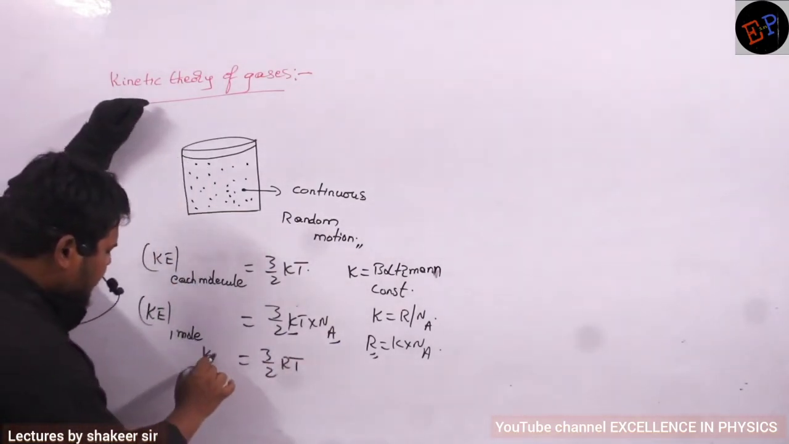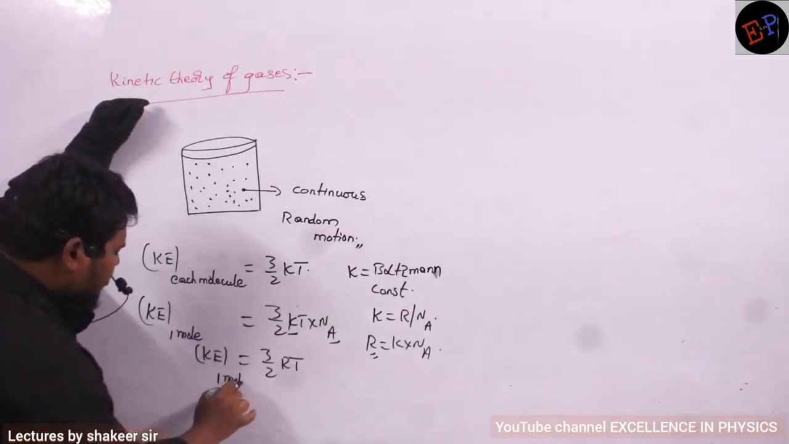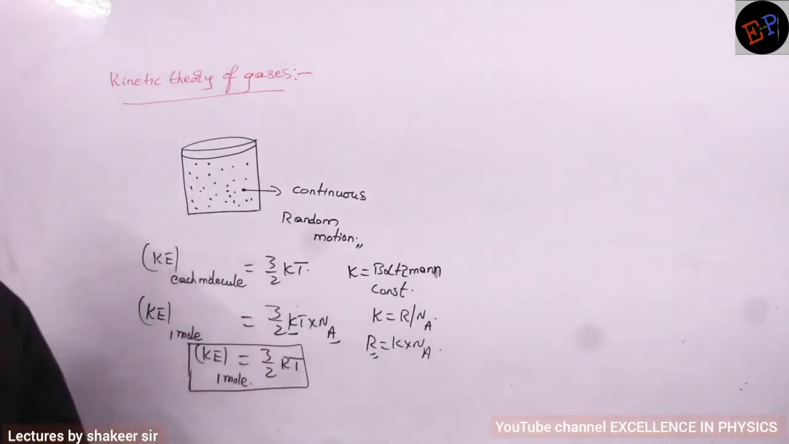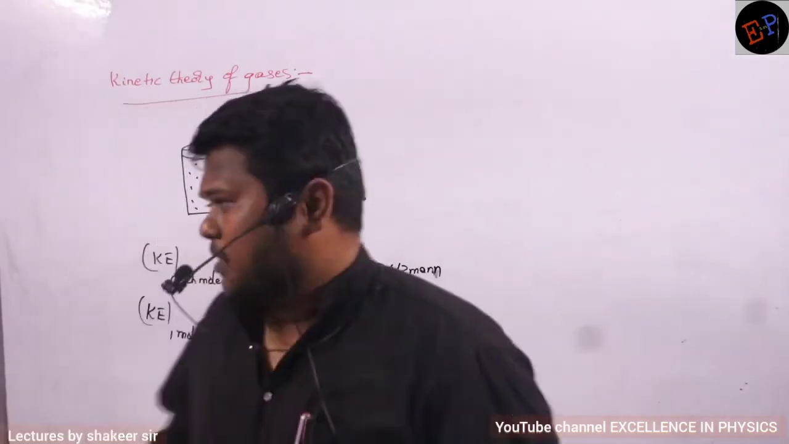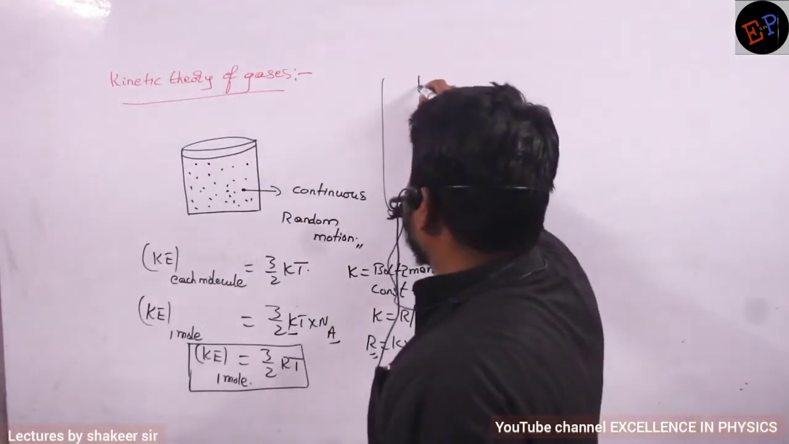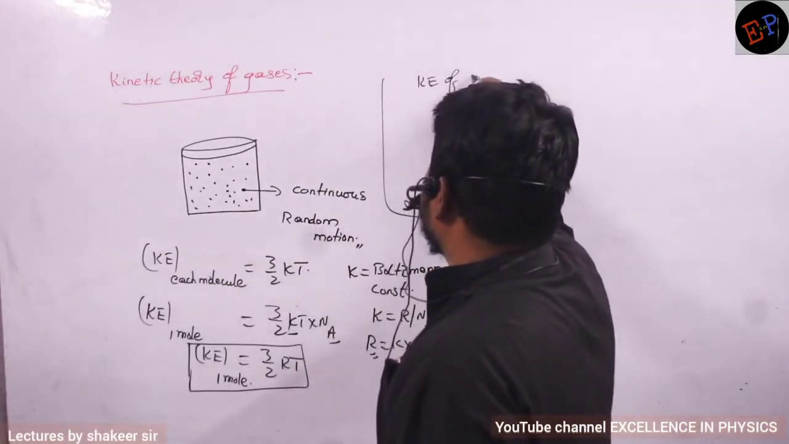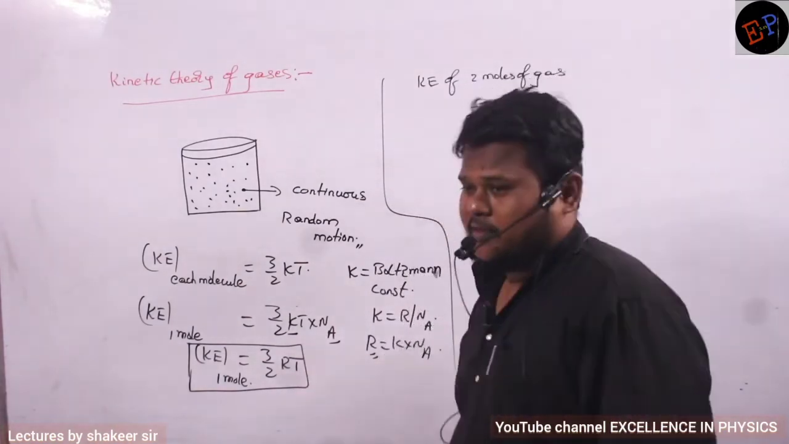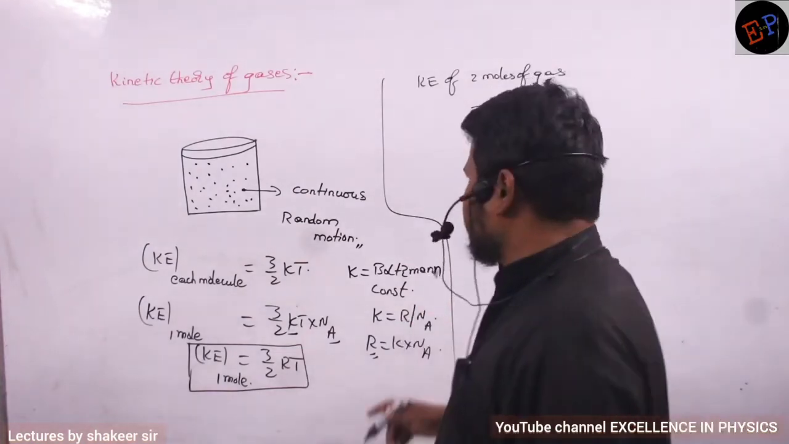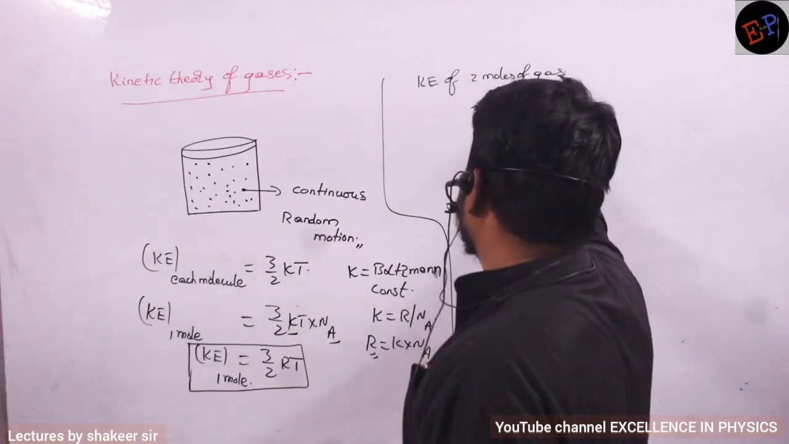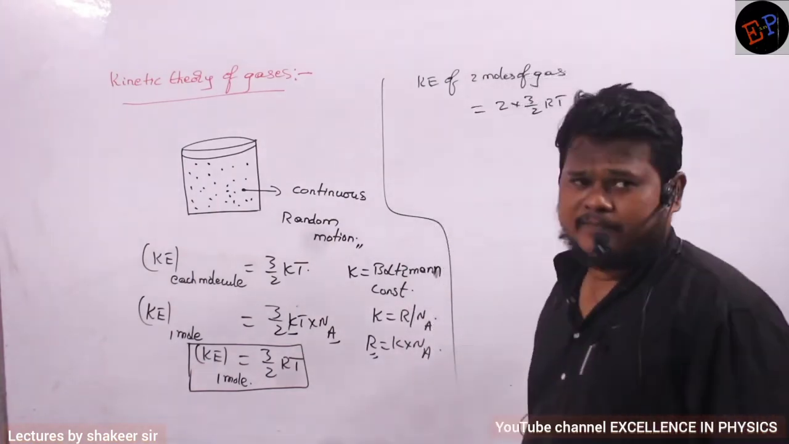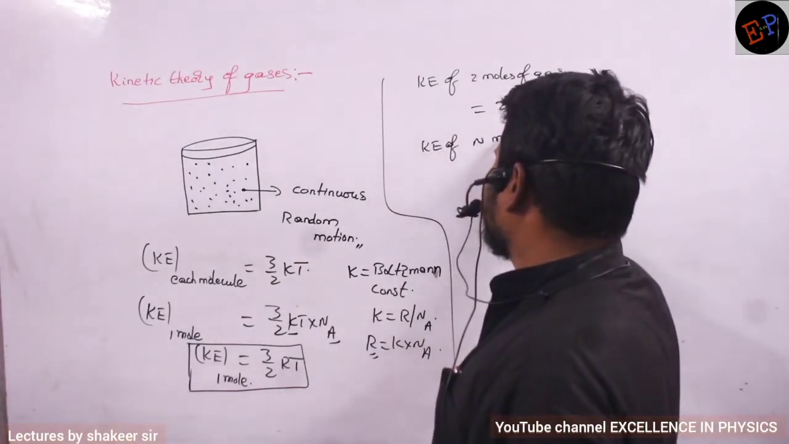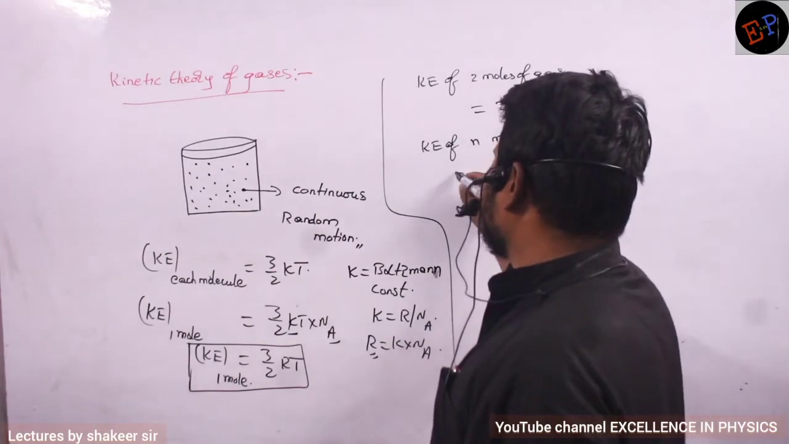Now, what is meant by 3/2 RT? This is the kinetic energy for 1 mole of gas, or 1 mole of atoms or 1 mole of molecules. Are you able to understand how we are deriving? Similarly, how can I calculate kinetic energy of 2 moles of gas? For 1 mole, this is the kinetic energy. If I want it for 2 moles, multiply by 2, that's all. So I can write it as 2 into 3/2 RT. Similarly, kinetic energy for n moles, how can I calculate? Kinetic energy for n moles.